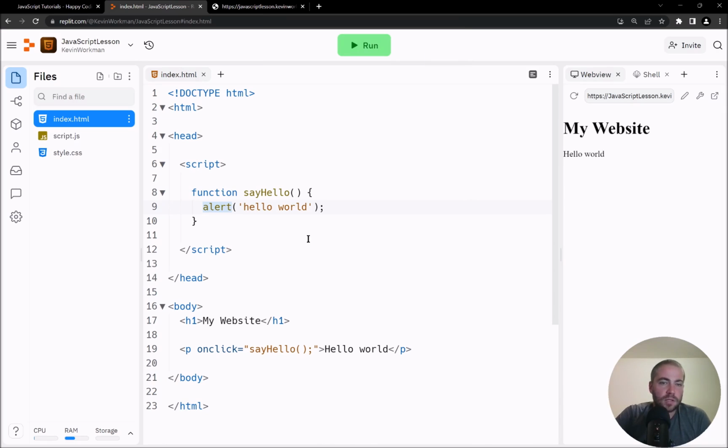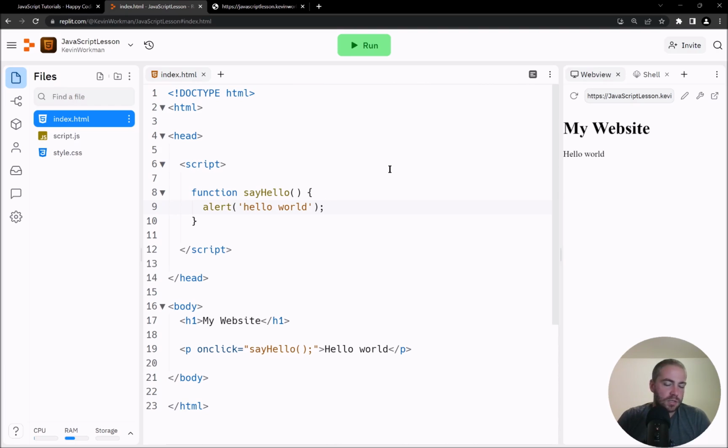Okay, so this is all well and good, but chances are, unless you want to annoy your user, you're not here to show alert dialogues. This is a pretty low level function. I chose it just because it takes a single argument and it's very obvious when it's working and not working, but chances are it's probably not what you want to do. So the next thing I want to talk about is the idea of interacting with the HTML that's on your web page.